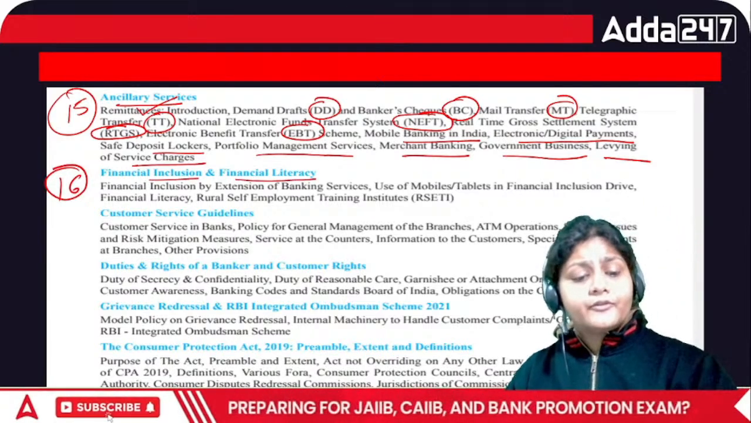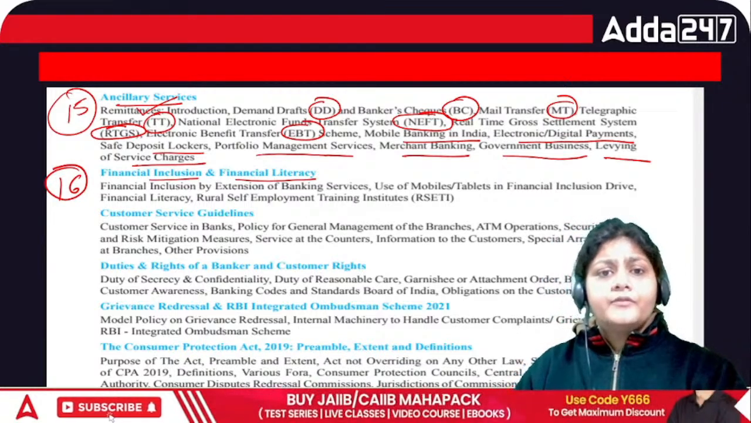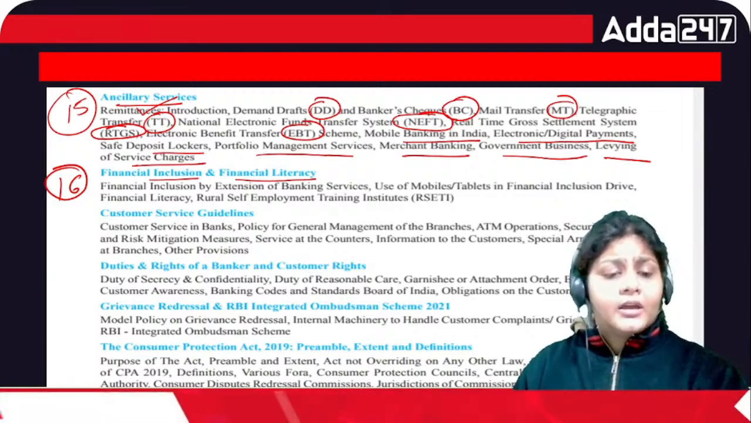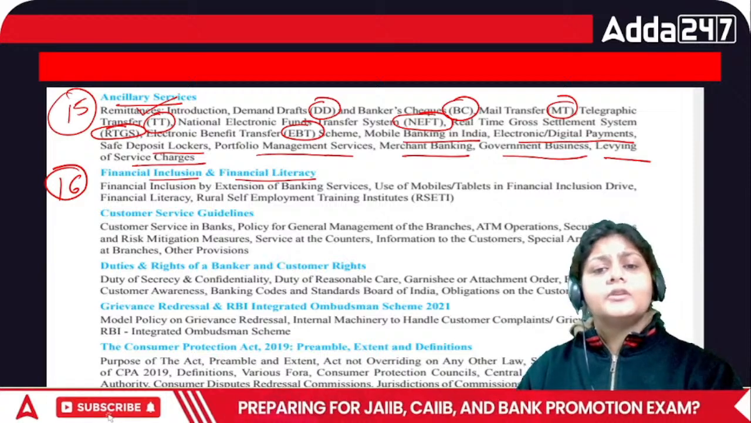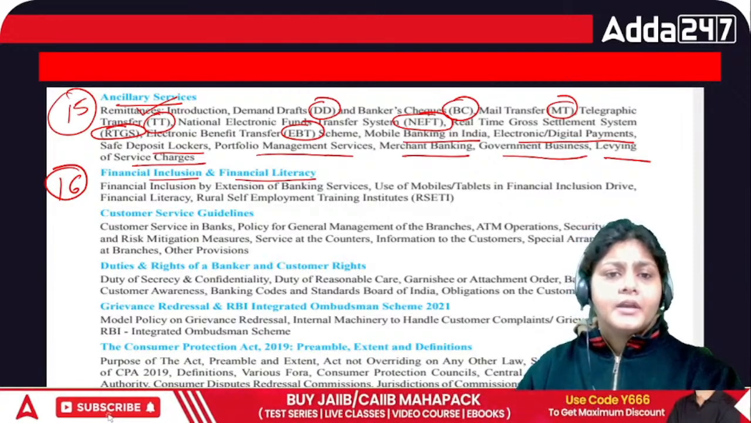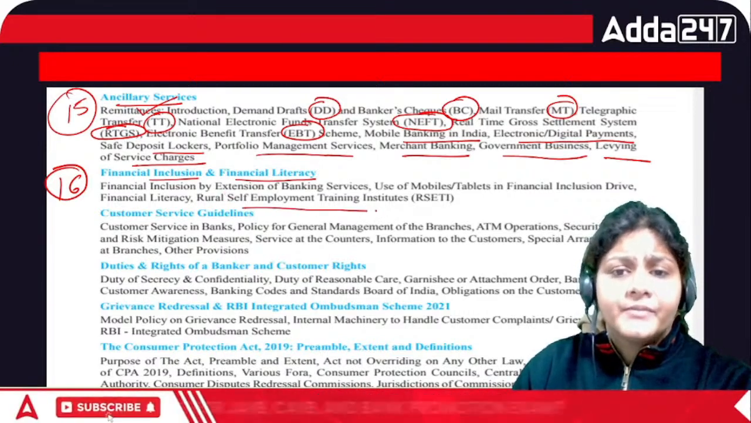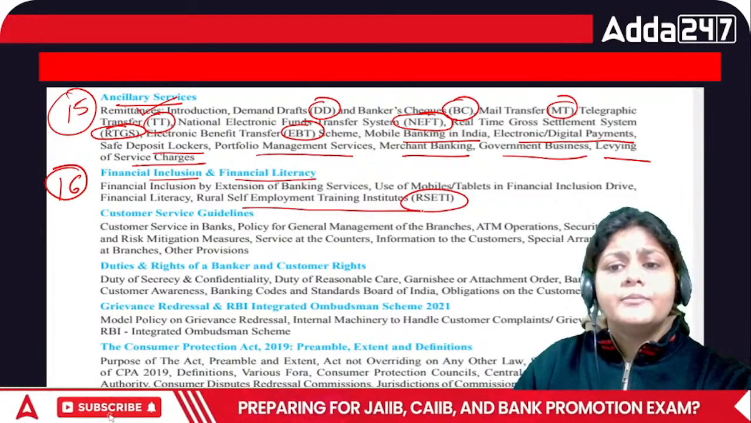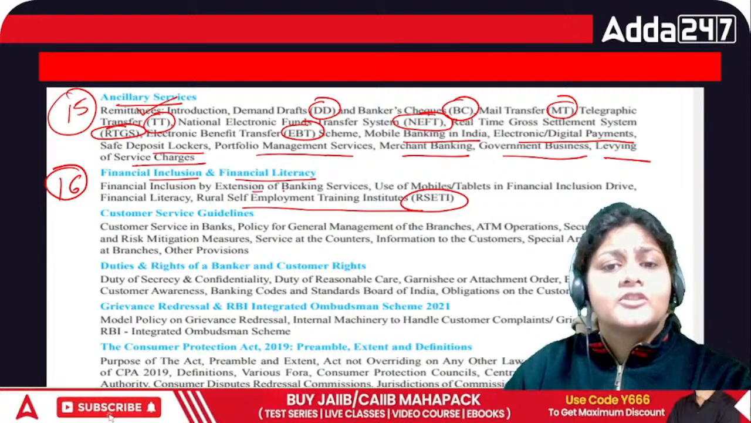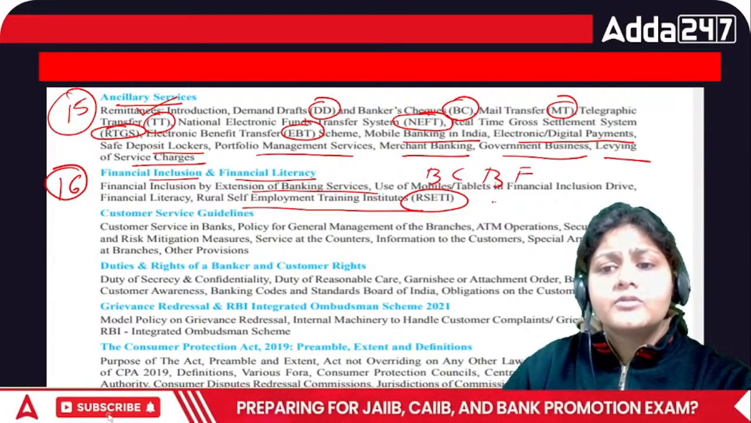So what is the difference between financial inclusion and financial literacy? Financial inclusion, of course, we started in the year 2013, and under financial inclusion, the Government of India has started many schemes. All these schemes we are going to cover here: RSETI, that is Rural Self Employment Training Institute, what is the SHG, inclusion by extension of banking services, BCBF. These all we are going to cover here.